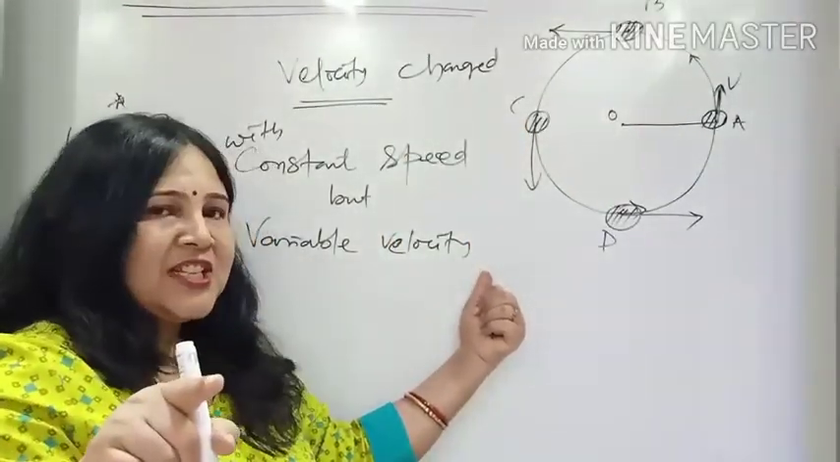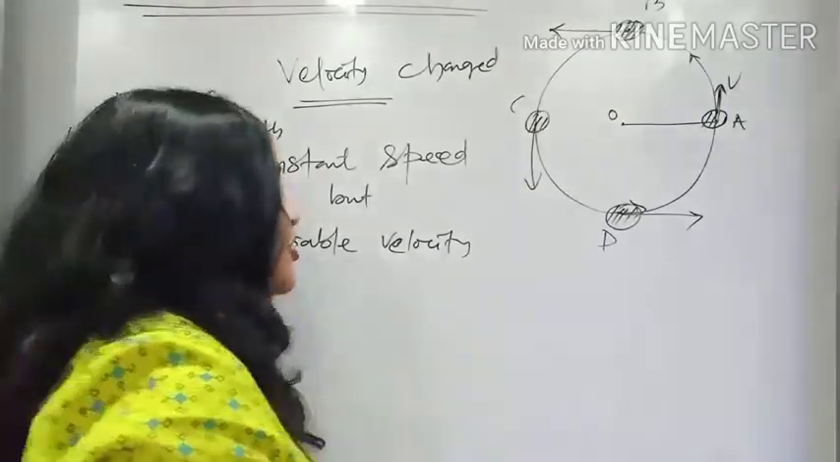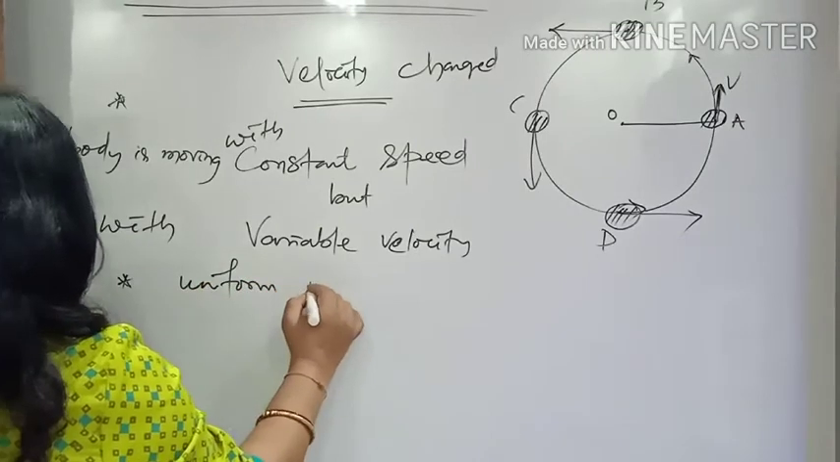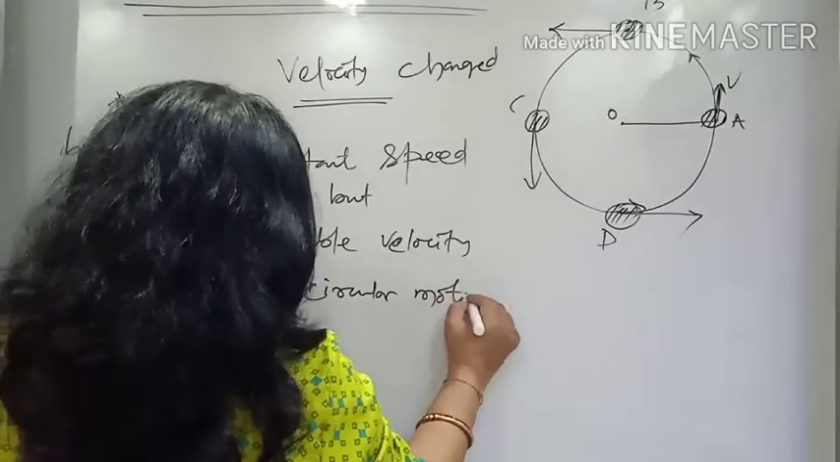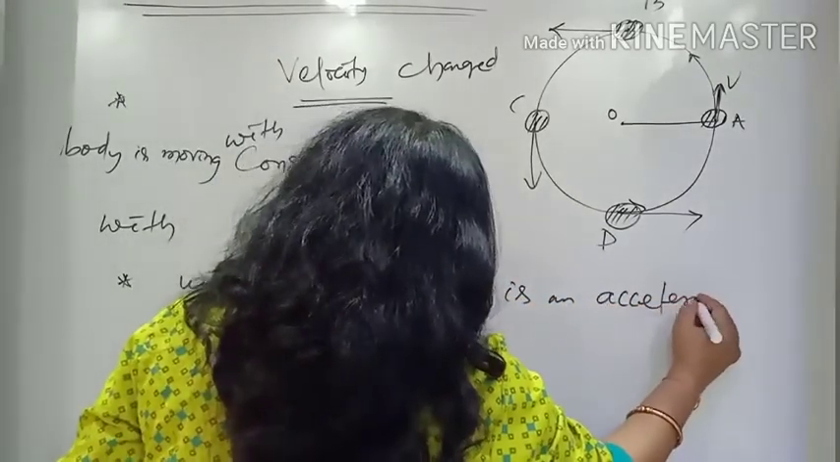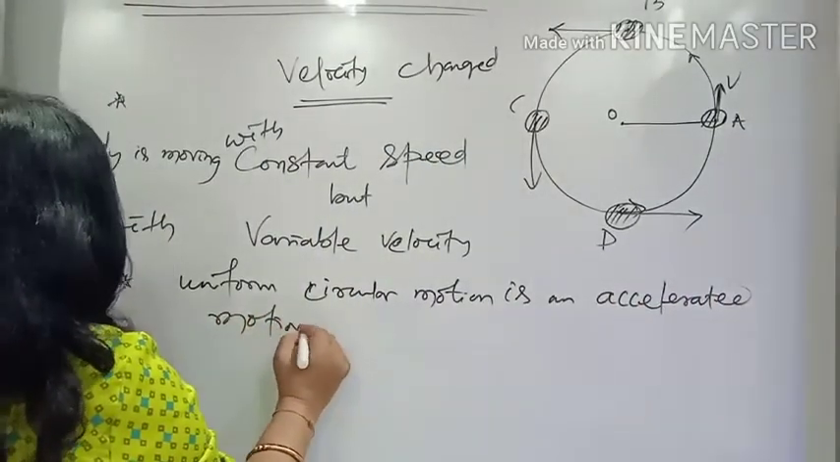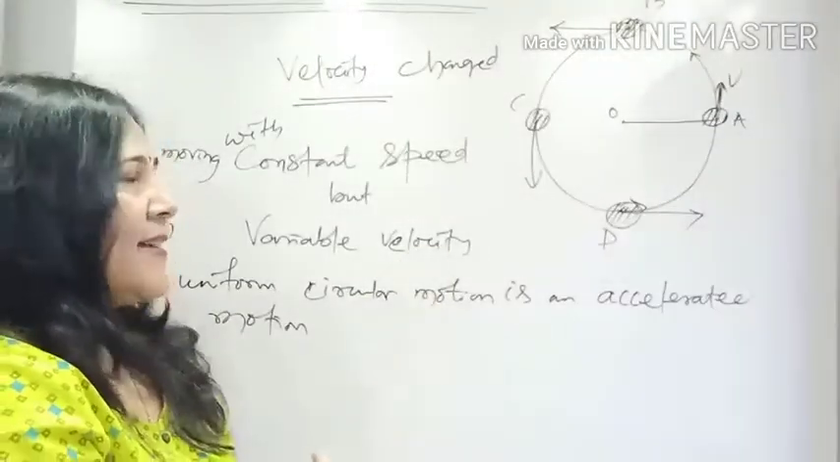If velocity changes, then we can say the body is having some acceleration. So that means you can say uniform circular motion is an accelerated motion, because it is having an acceleration.